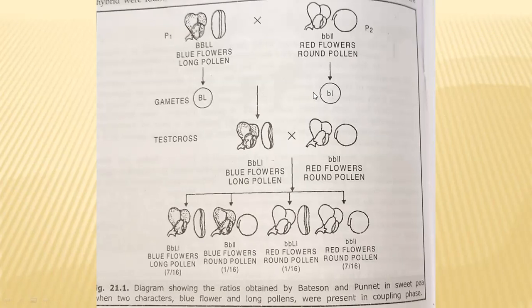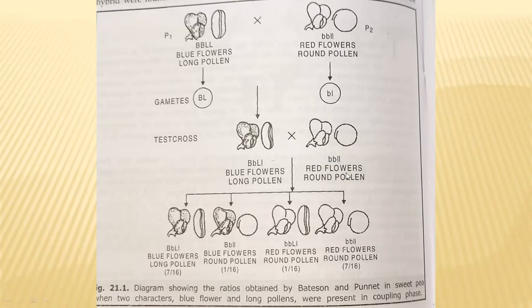As a result, heterozygous plants will come in the F1 generation, and all these heterozygous plants will contain the dominant characters, that is blue flowers and long pollen. In the second cross, they chose a test cross. In a test cross, we have to take a homozygous recessive plant, which is red flowers and round pollen. So this is not self-crossing. This is test crossing.